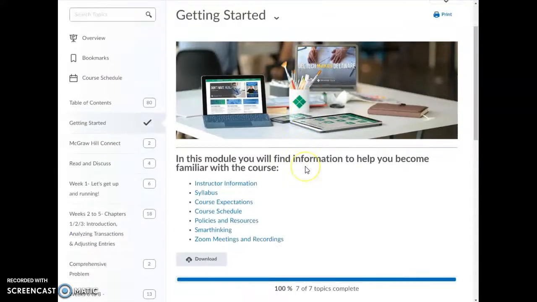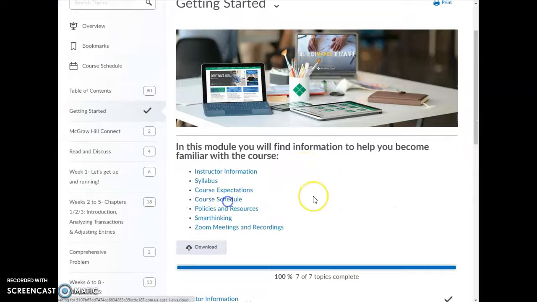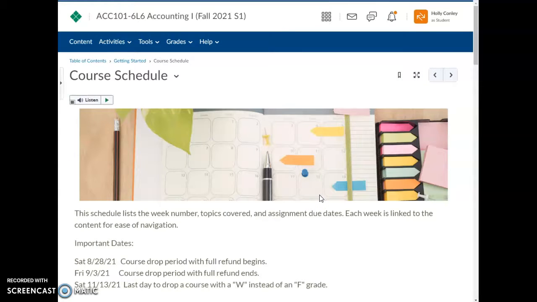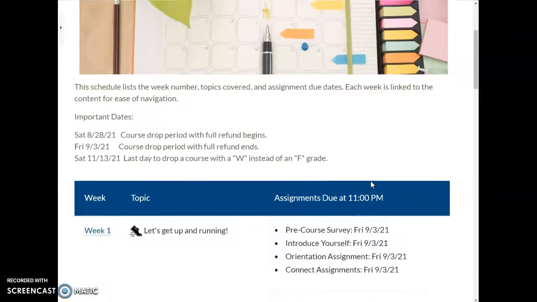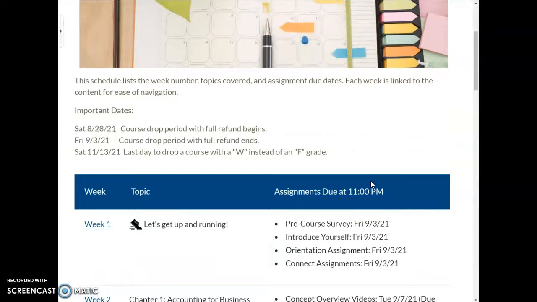Going back to the Getting Started, the next thing that's really important, and there is an option here to print it, so I recommend that everyone print it or take pictures of it with your phone so you have it easily accessible. This is our course schedule that tells you when all of your graded assignments are due and what we're working on each week.